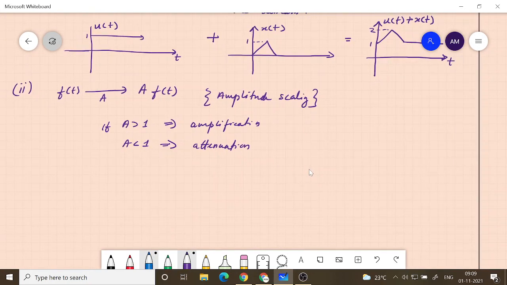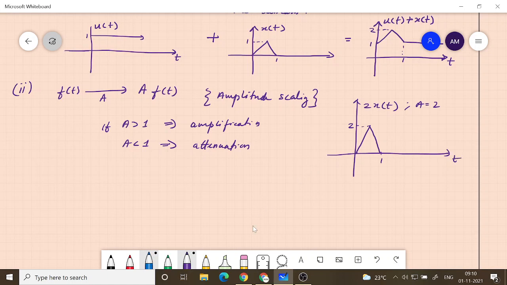For example, if I plot here 2x of t, where a is equal to 2. So what will it be? Let's say this is 1. So this is going to give you something like this. This will become 2. Earlier it was 1. So 2 times x of t means it strengthens the signal. It is multiplying x of t with 2. So this is also a valid operation.